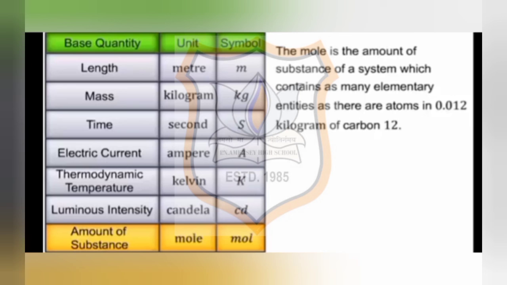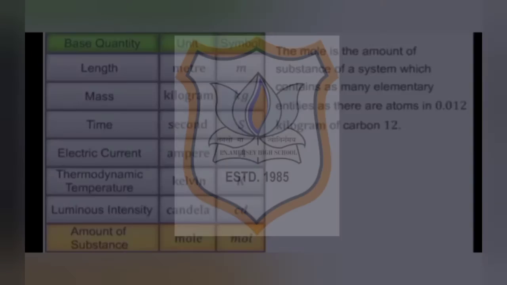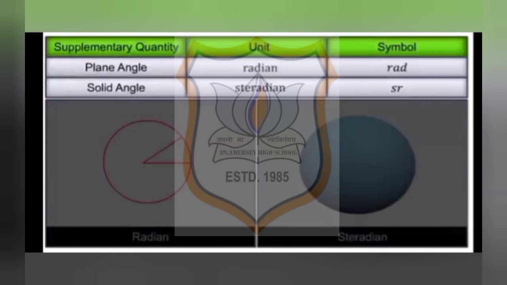Now, apart from these 7 quantities, 2 supplementary quantities are also included, that is plane angle and solid angle. For plane angle, the unit is radian and its symbol is rad.